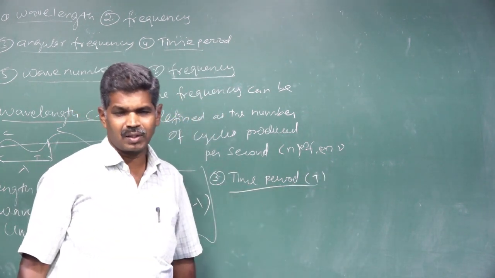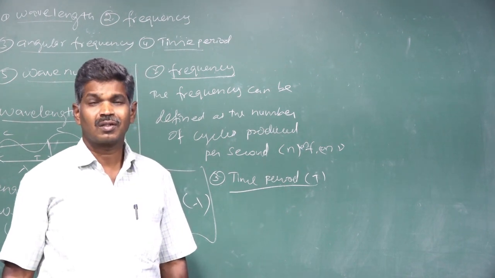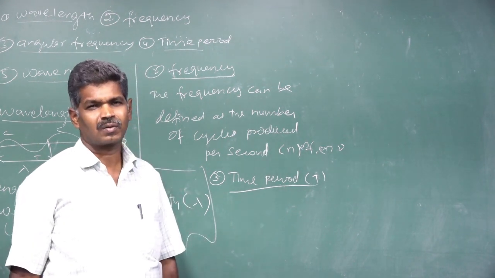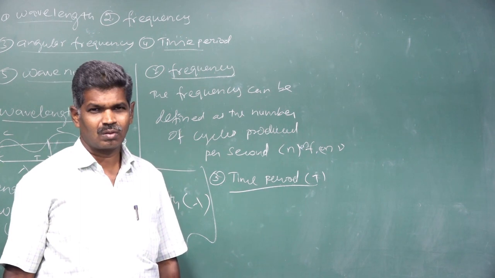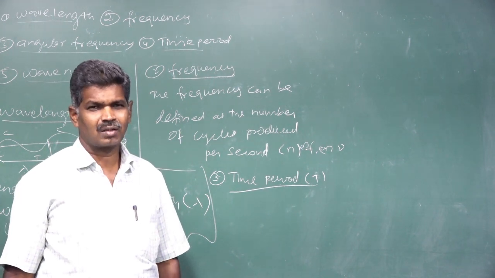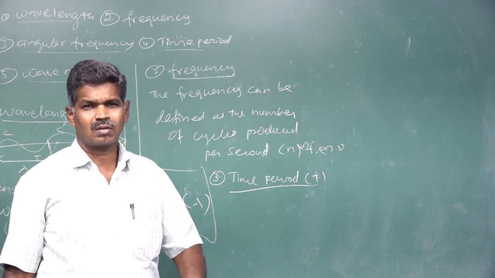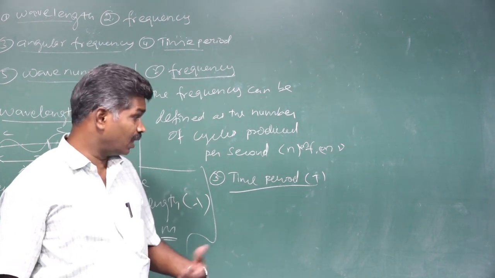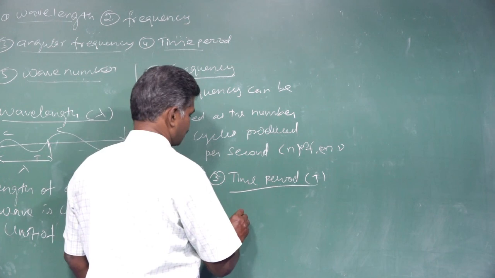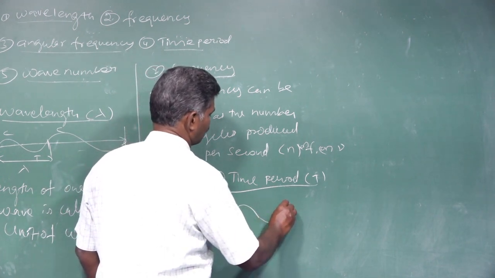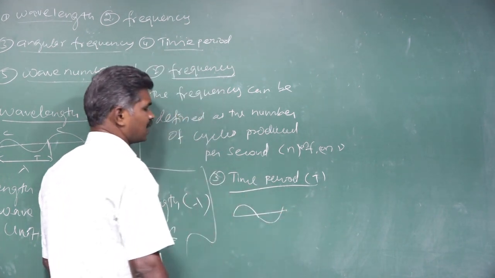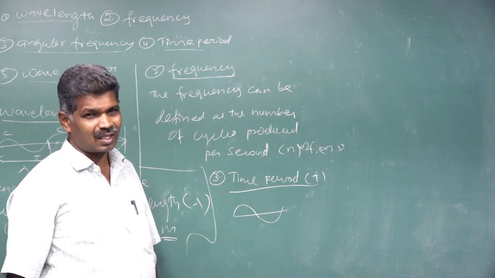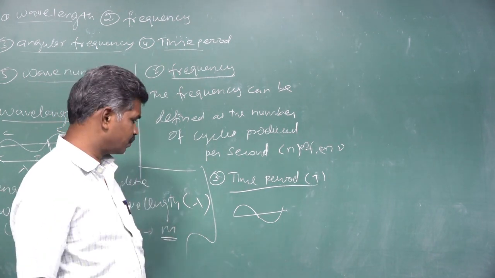What is the time period? The time taken to complete one complete wave is called the time period. In our transverse wave, that is one crest and one trough. The time taken for their completion is called the time period.